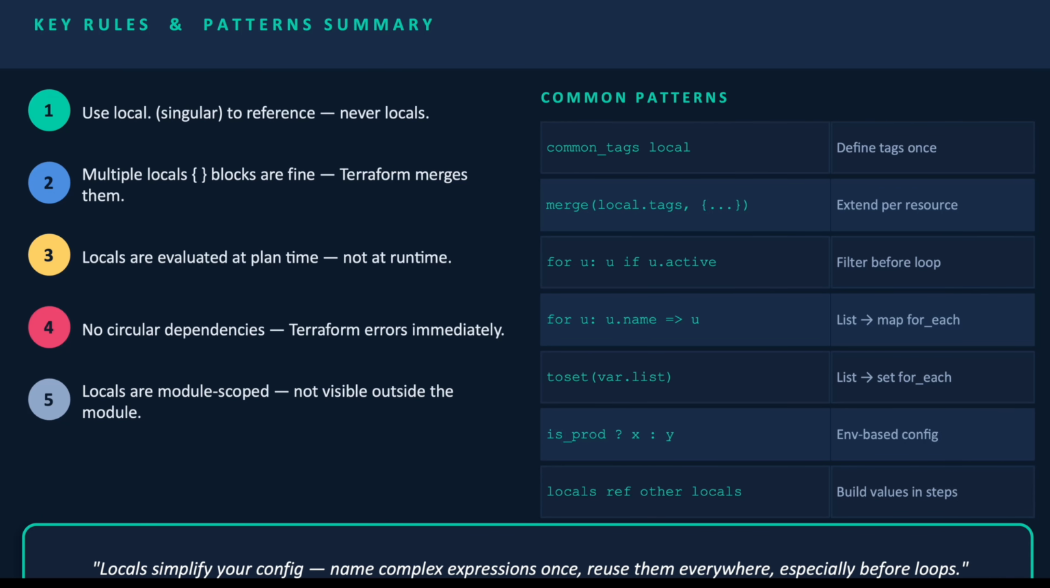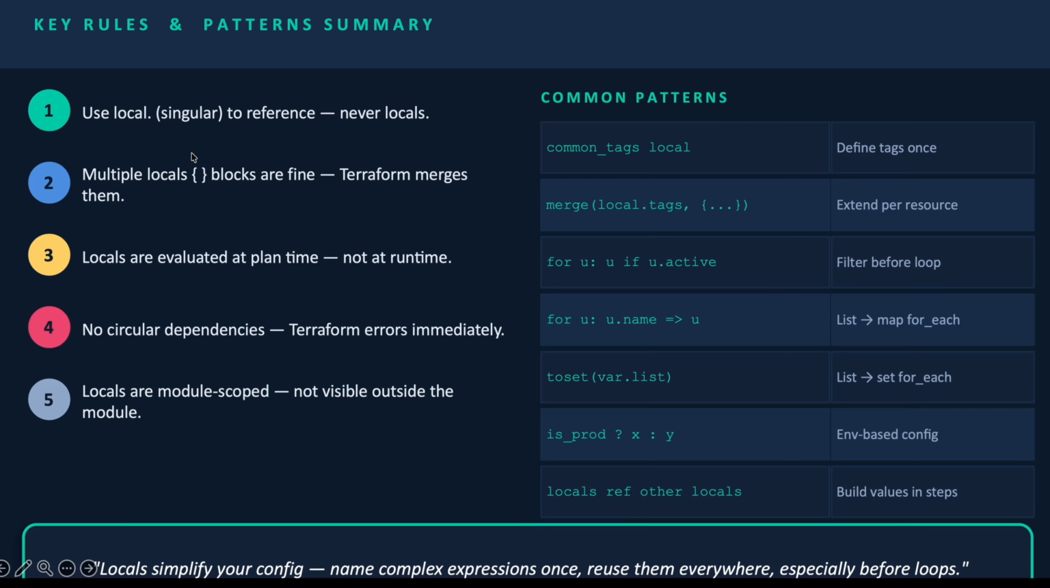Okay, key rule and pattern summary. This is the closing slide. Rule number 1: use local as singular to reference, never locals. It means if you are referencing, use local, which is singular, never locals. Next, rule number 2: multiple locals blocks are fine. Terraform merges them all. See, here is the keyword locals with an s, but not here.